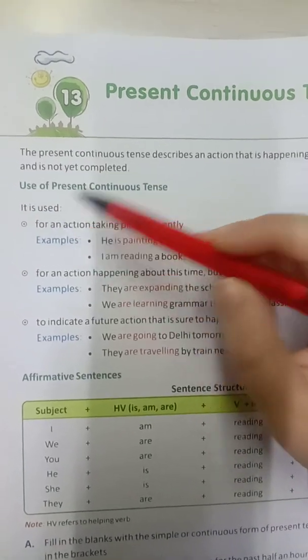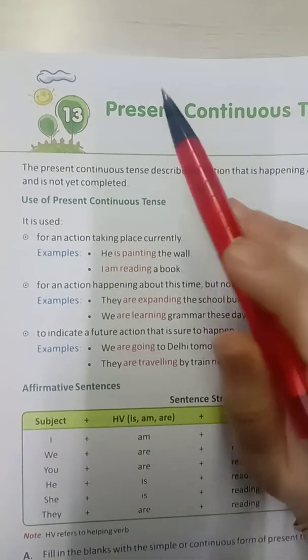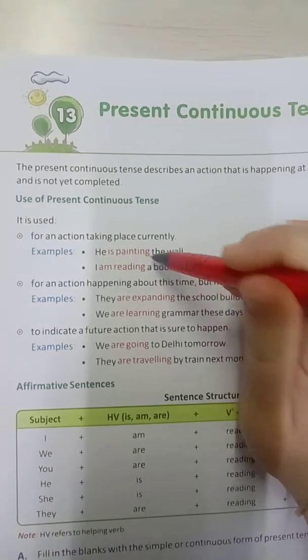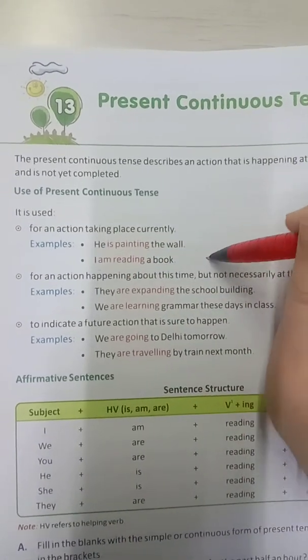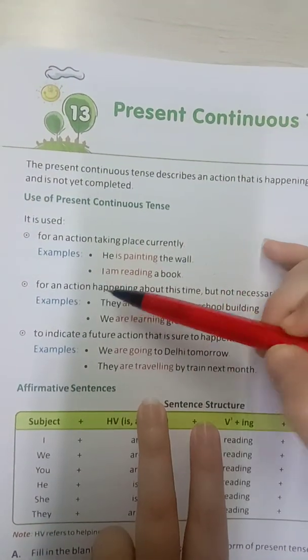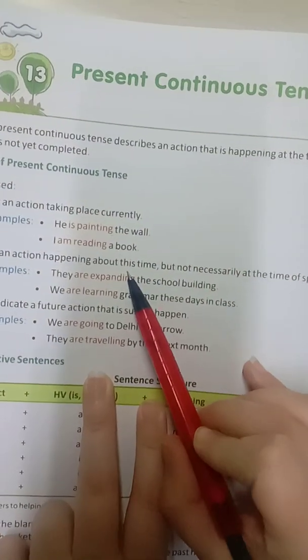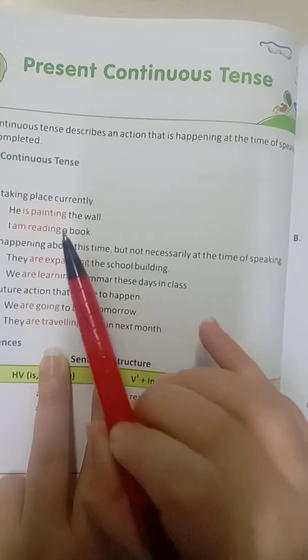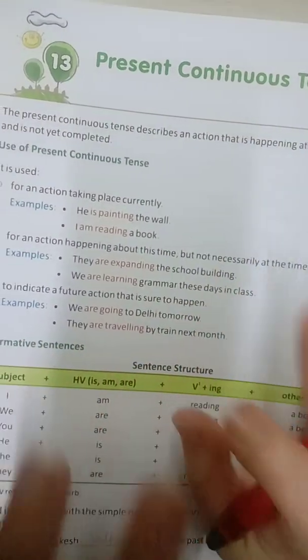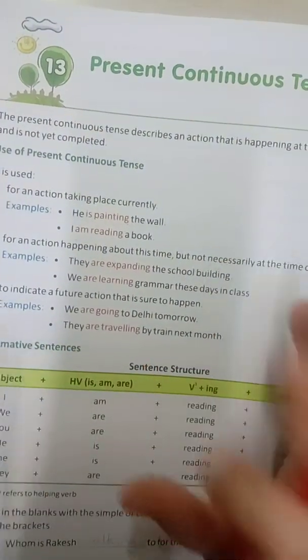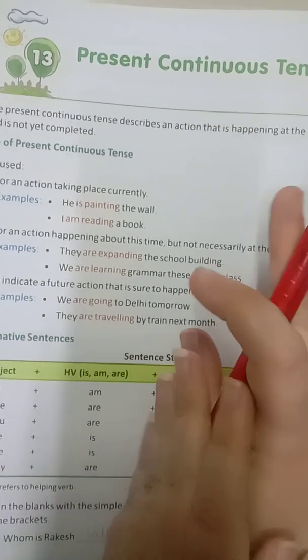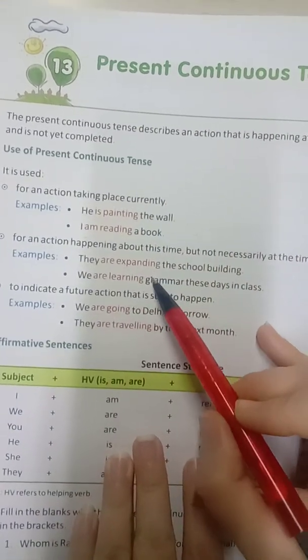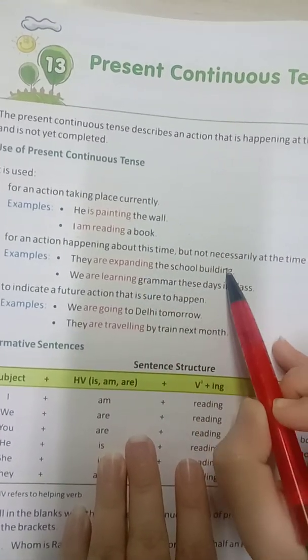It is used for an action taking place currently, for things which are happening now, like he is painting the wall, I am reading a book, and for an action happening about this time but not necessarily at the time of speaking. Like they are expanding the school building.